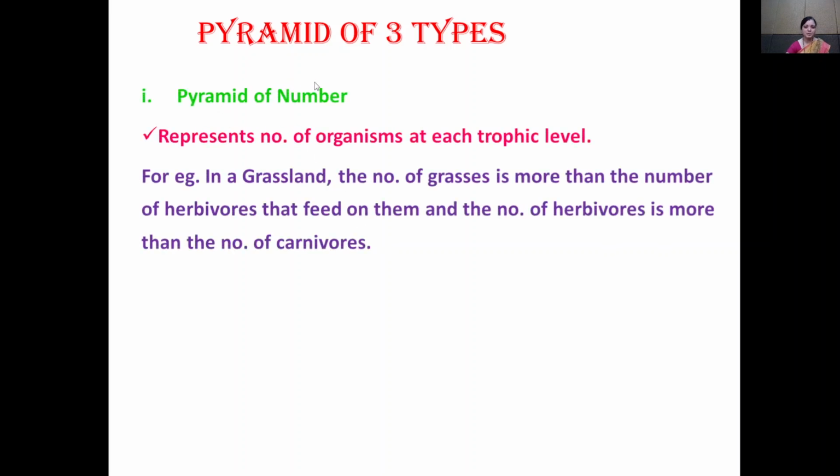Now see the first type, that is the pyramid of number. The pyramid of number represents the number of organisms at each trophic level. For example, in a grassland, the number of grasses is more than the number of herbivores that feed on them, and the number of herbivores is more than the number of carnivores.